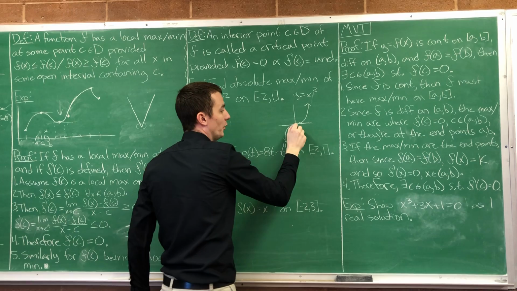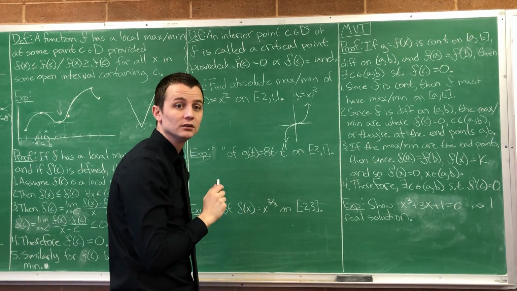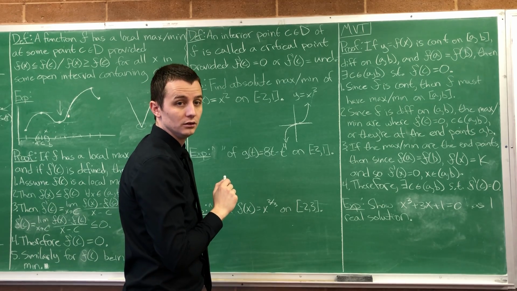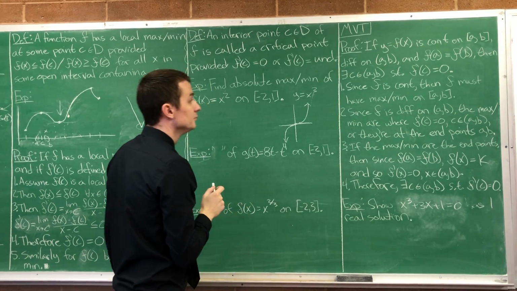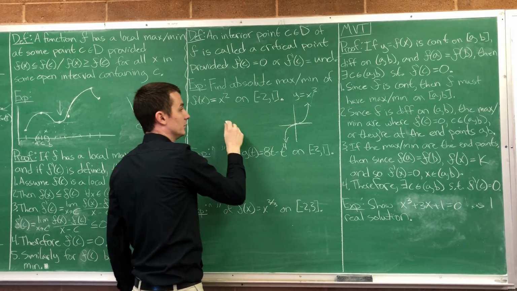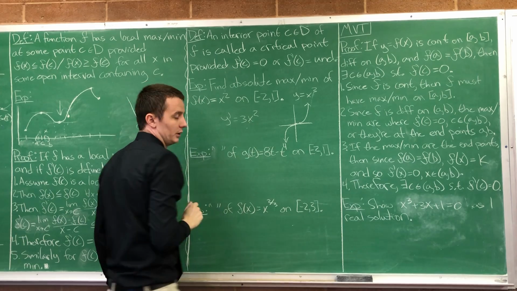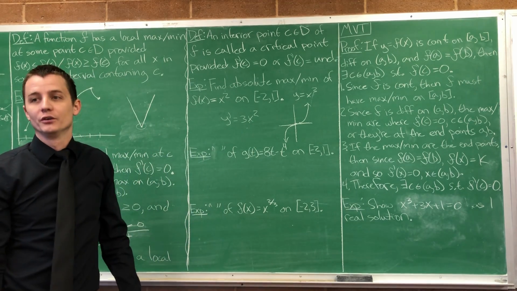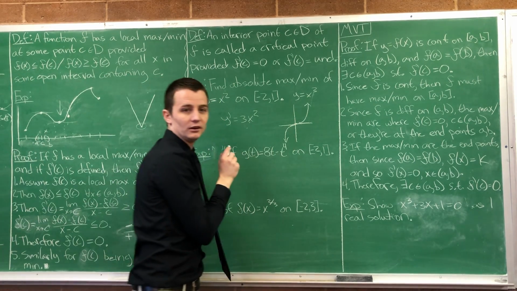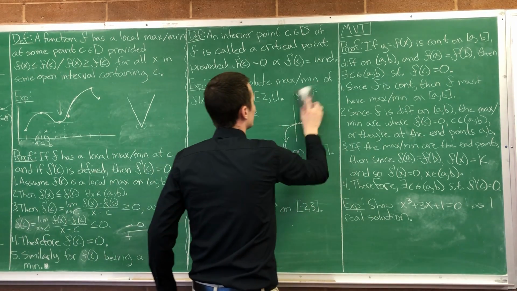This point right here, 0, is not a local max or a local min, but the derivative is 0 there. And to validate that the derivative is 0 there, how do we do that? Take the derivative really quick. Y prime is equal to 3x squared. Plug in 0. What do you get? 0. The derivative of this function at 0 is 0.